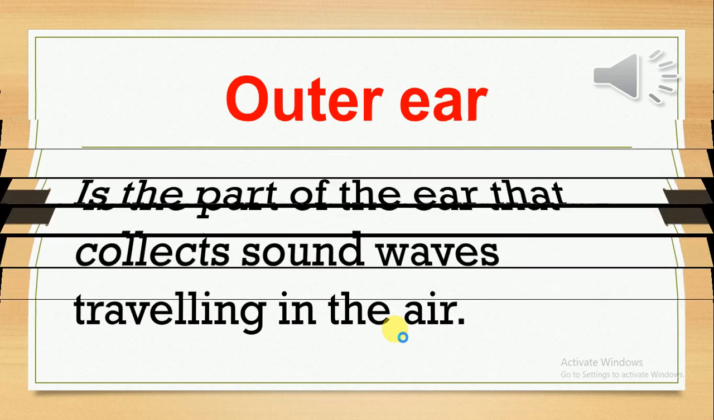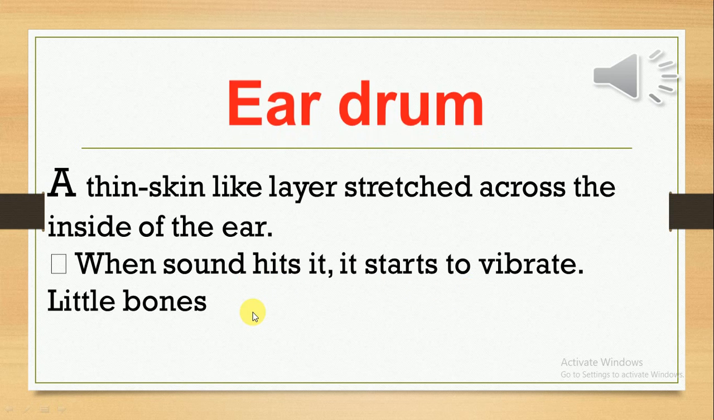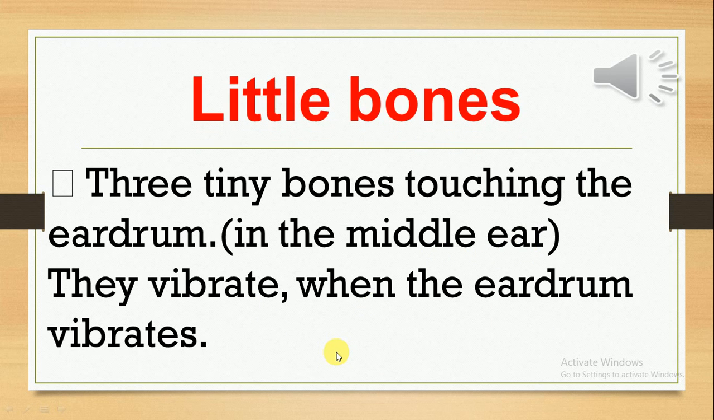Outer ear, excellent. A thin skin-like layer stretched across the inside of the ear. When sound hits it, it starts to vibrate. So this is eardrum. Excellent. Okay, 3 tiny bones touching the eardrum in the middle ear. They vibrate when the eardrum vibrates. Little bones. There are 3 little bones.